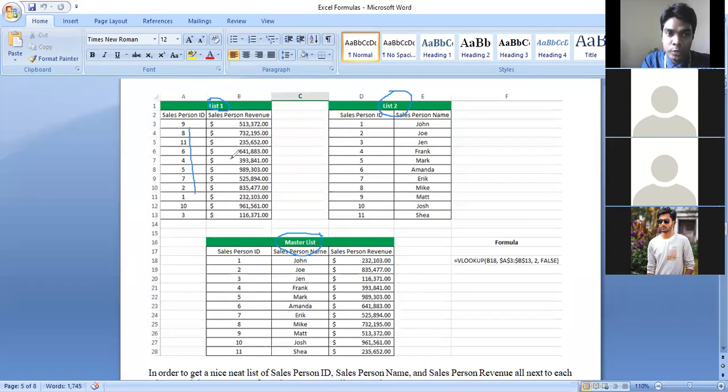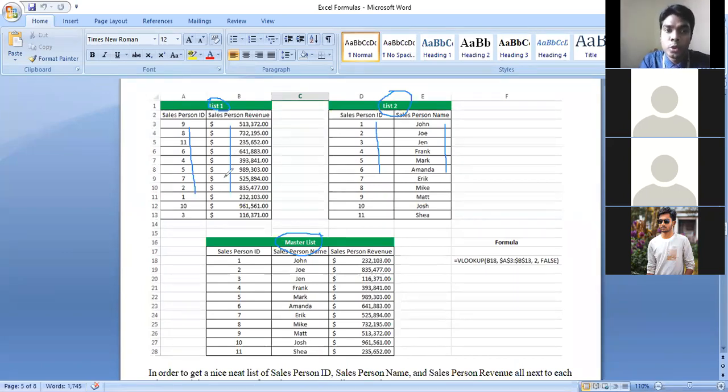In the second table we have again the salesperson ID, and then the salesperson name. But in this master list I would like to show salesperson ID, their name and their revenue. That means we have to merge, to combine, these two tables.